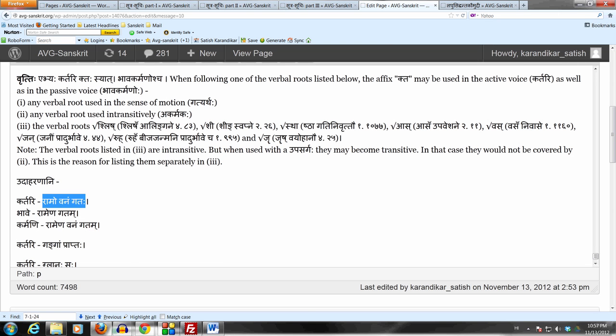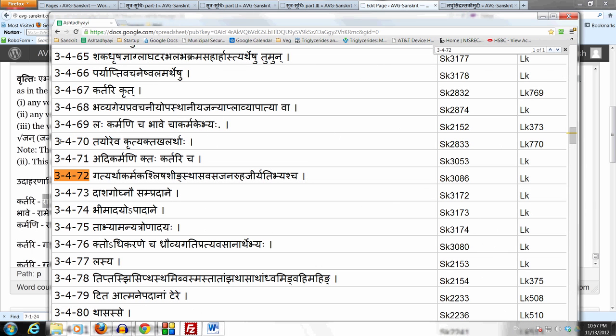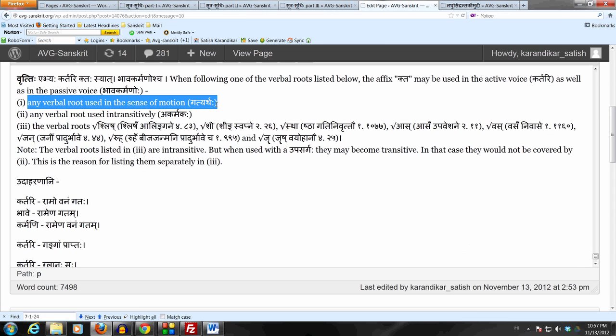But here, Ramo vanangataha, the affix kta in the form gataha is used in the active sense, because Rama is the one who went to the forest. He was not gone to, but he went. He is the goer. So this is a gatyartha dhatu, gam gatau. This is a very important case, isn't it? That these verbal roots which denote motion, following these verbal roots, the affix kta may be used to denote the agent of the action also.